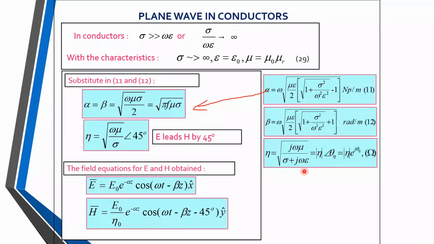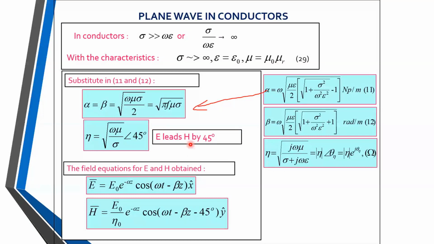So eta is equal to the square root of omega mu divided by sigma with an angle of 45 degree. What does it mean? The vector E bar is leading H bar by an angle of 45 degree, so there is a phase shift between E bar and H bar. These are the equations when the wave travels in a good conductor.